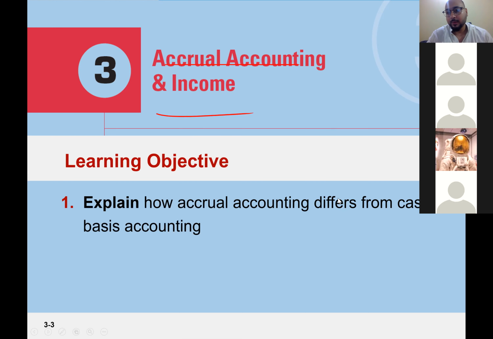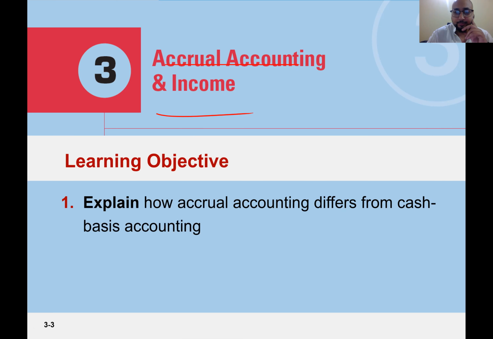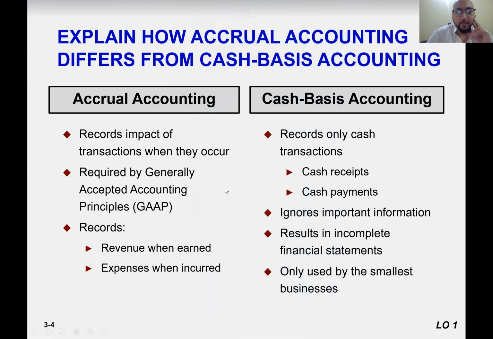Today we will be talking about Chapter 3, Accrual Accounting and Income. Our first learning objective is to explain how accrual accounting differs from cash accounting. Let's talk about the difference between these two. Accrual accounting records the impact of transactions when they occur. That is the biggest difference between accrual and cash, while cash accounting records only cash transactions.